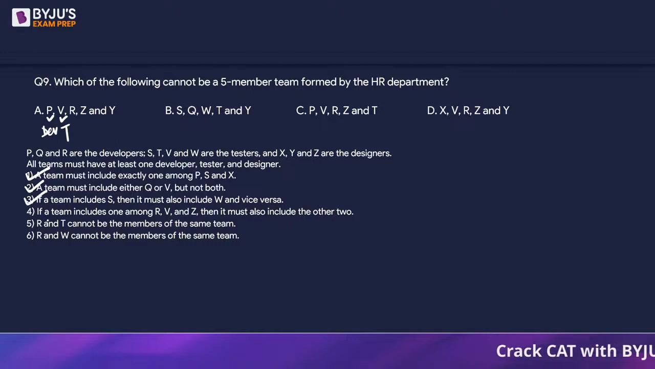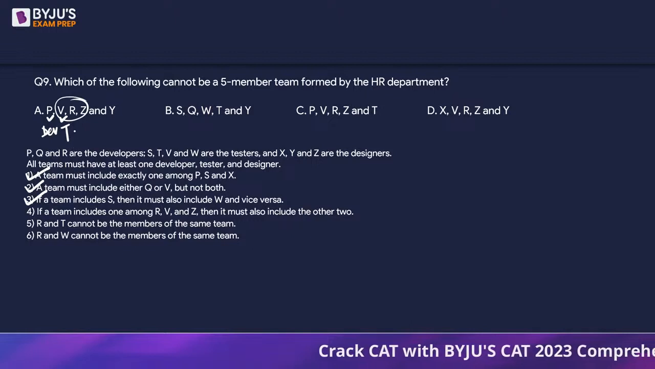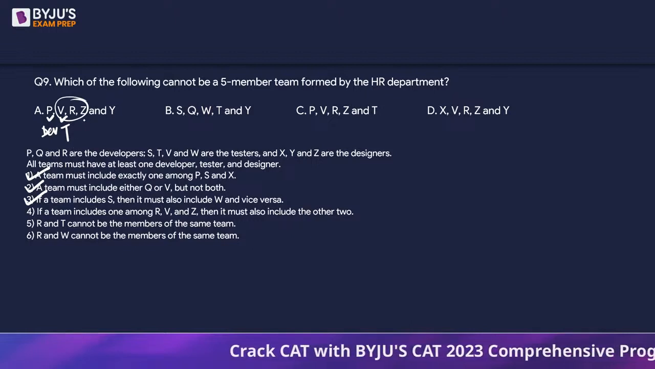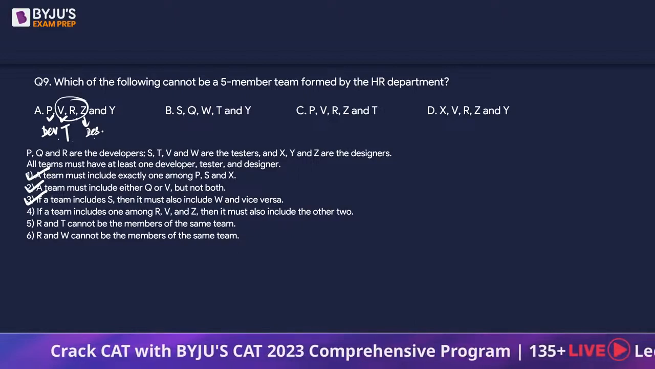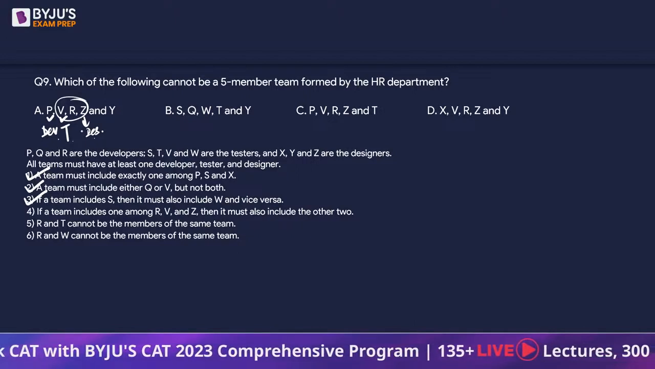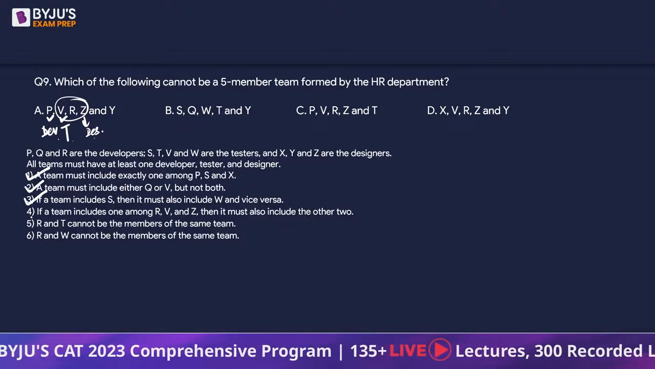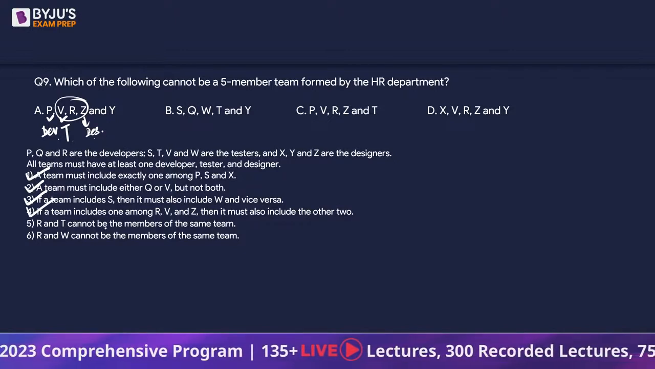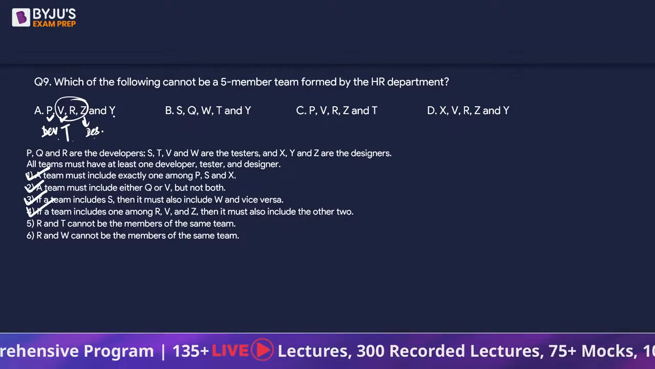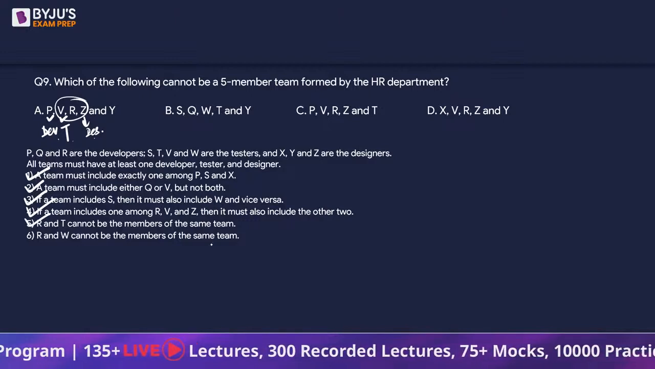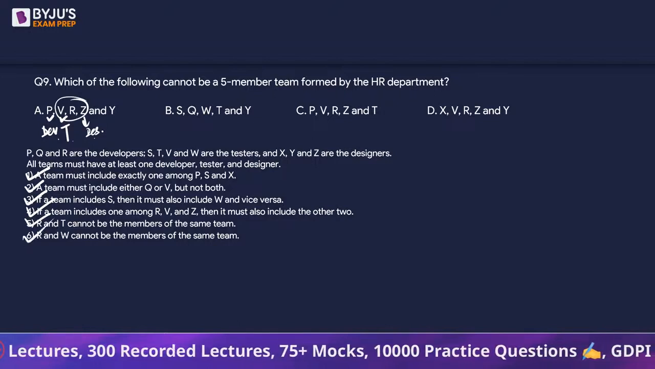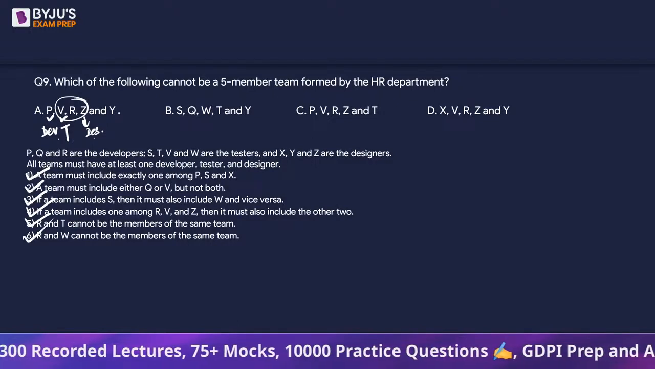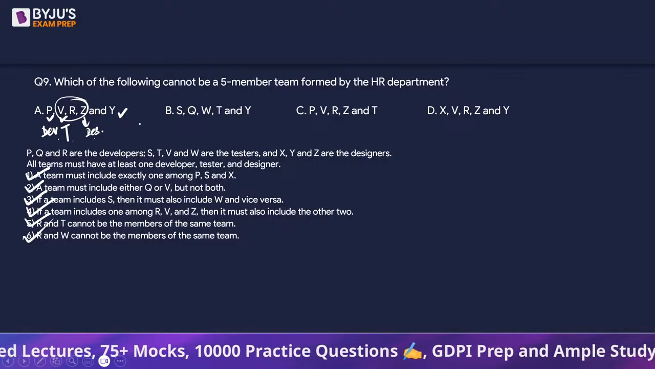There is no S here, so no problem. Fourth statement says R, V and Z, all three should be there. So, we have V, R and Z. Z is a designer. So, we have a developer, tester and designer. Let's not look into what R is, right? R and T cannot be the members of the same team. So, T is not there. Perfect. R and W cannot be the members of the same team. R and W both are not visible. So sixth is also perfect. So can we say A can be a 5-member team?